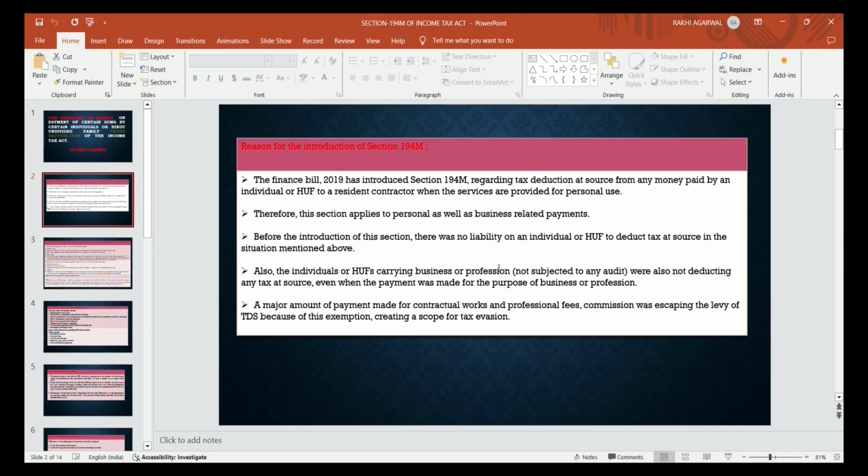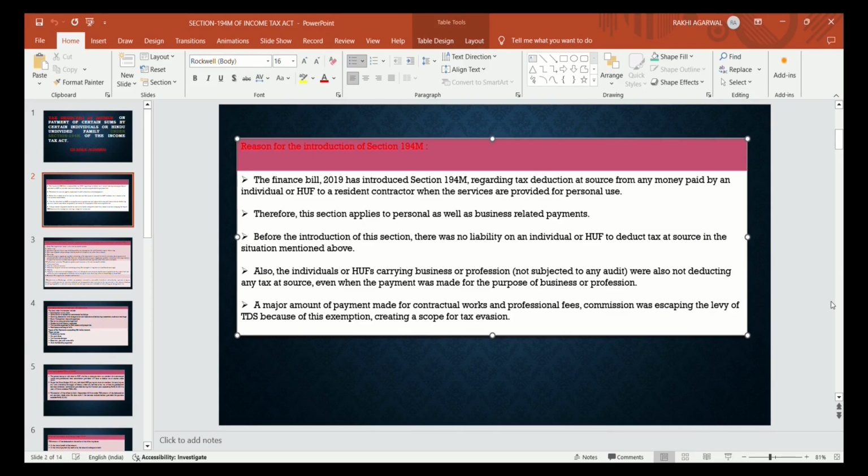The service they receive, like a contractor service, a professional service, or a brokerage service. If an individual or HUF pays more than 50 lakhs to a contractor or professional or a broker, then this section becomes applicable. गवर्नमेंट का उद्देश्य ये सेक्शन को इंट्रोड्यूस करना है कि पहले क्या था, बिफोर इंट्रोडक्शन ऑफ दिस